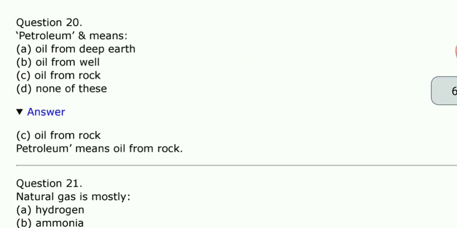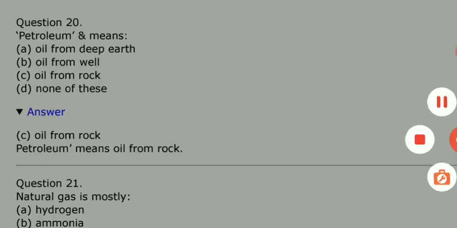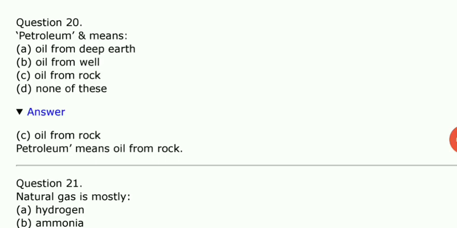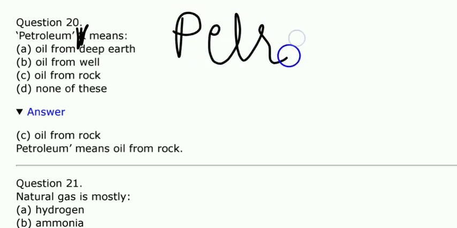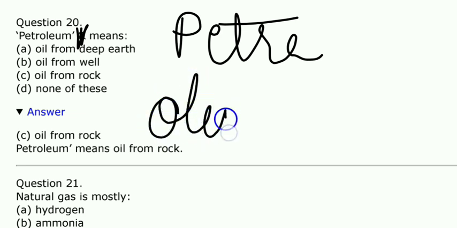All right. Now petroleum. Petroleum means, first of all, petra. Petroleum is made from two words, petra and oleum.